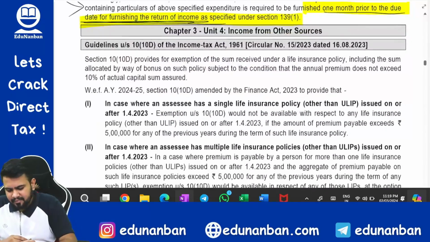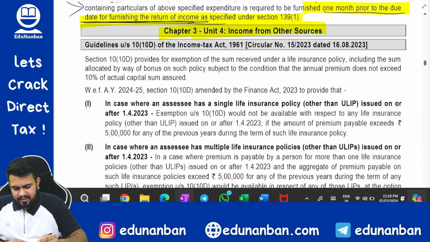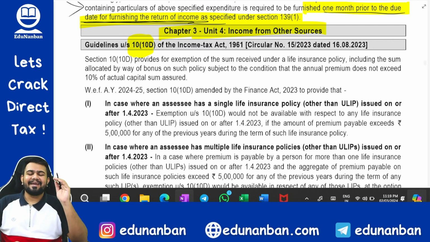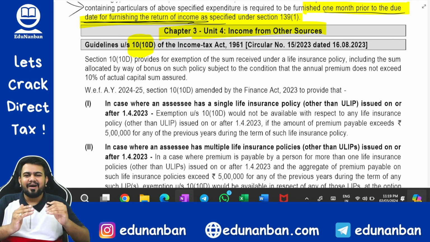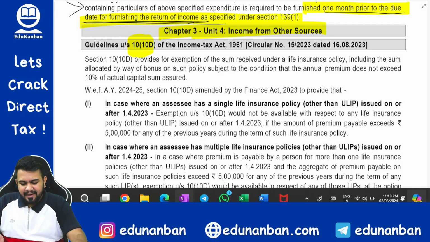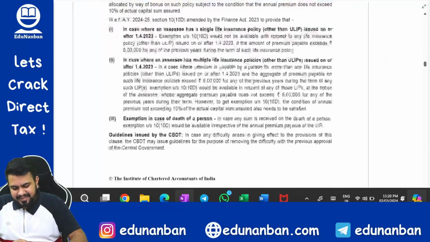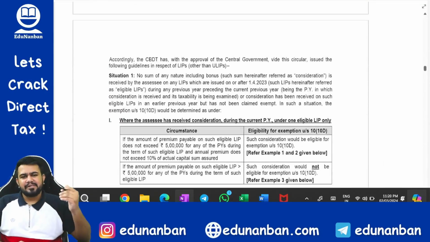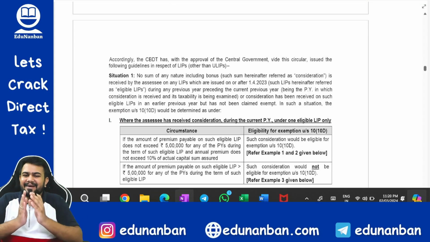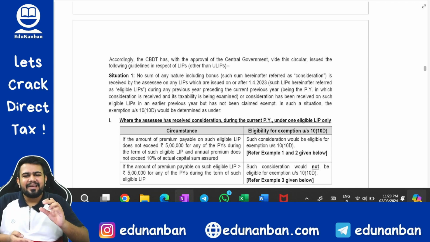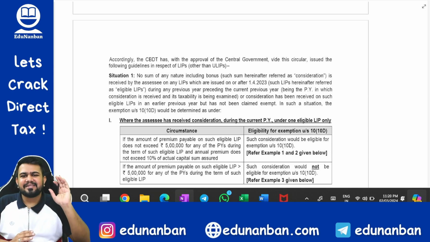Now coming to income from other sources. Now we are going to speak about 10(10D). I have already told you about 10(10D) in a detailed discussion, and we drew a huge chart also. Nothing has changed. There is no new update or amendment. It is just that CBDT, our income tax department, has given many examples of solving the questions. Since the examples are already given, there is a high chance that you might get a question from these examples in your examination, where the numbers are slightly changed.